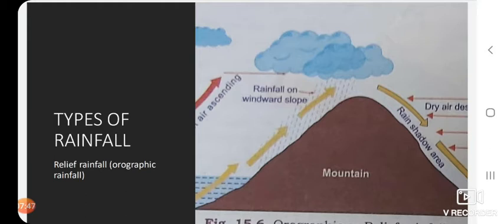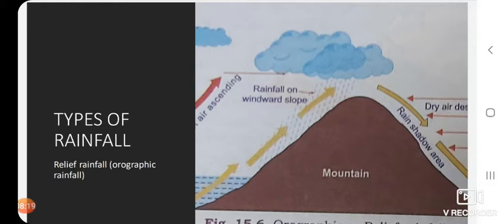You can see in the picture the relief rainfall: when the ascending air rises and then descends, there is more rain on the windward side of the mountain, and less in the rain shadow area. The rain shadow area is nothing but the leeward side of a mountain. Children, the relief rainfall is also known as orographic rainfall.